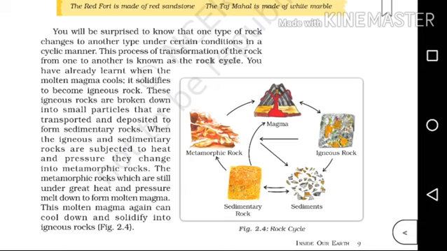Okay, molten magma will solidify into igneous rocks. Igneous rock will be broken down into sediments, and when these sediments deposit, sedimentary rock will be formed. And under heat and pressure, both the sedimentary rock and igneous rock will form metamorphic rock. And under more heat and pressure, this metamorphic rock will melt to form molten magma. Okay, and this process continues.